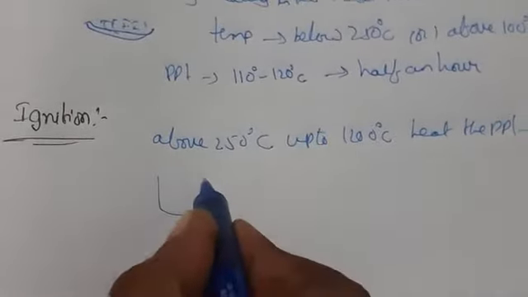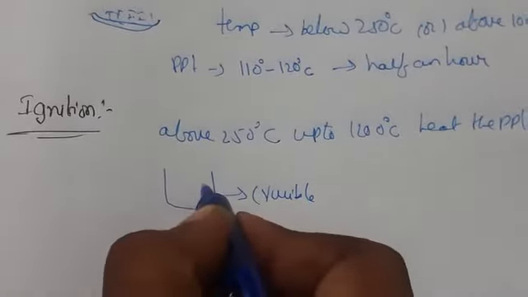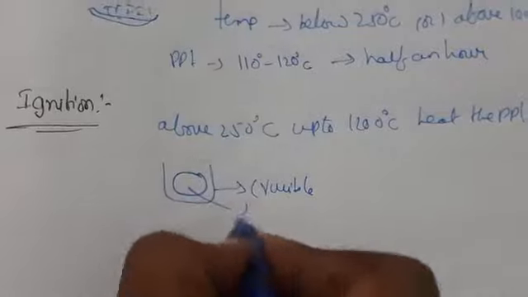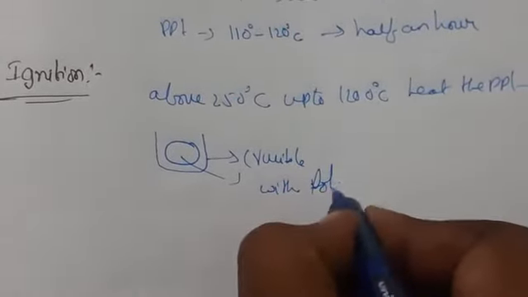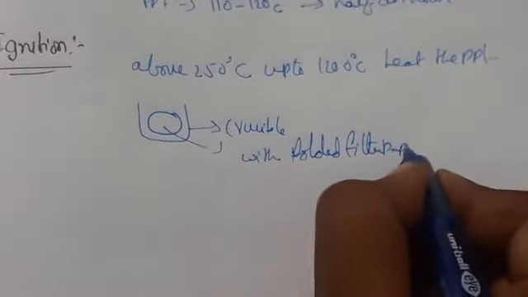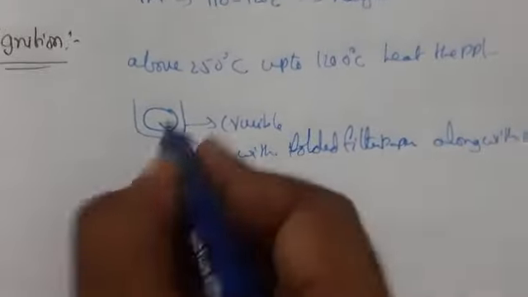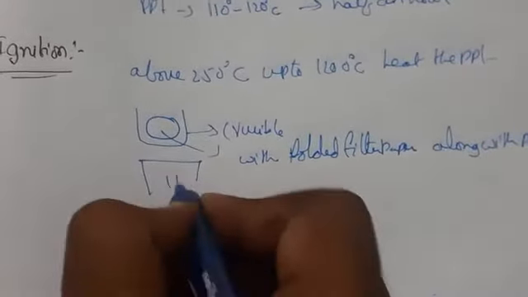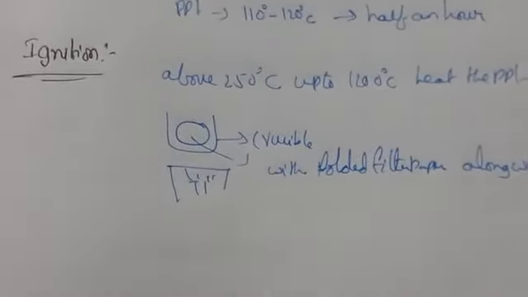Then what you have to do, let us think this is a crucible with folded filter paper, and the precipitate is already present on the filter paper. So what we have to do with the folded filter paper along with the precipitate? You have to keep it on the tripod stand and heat it. You are heating the precipitate, including the filter paper.